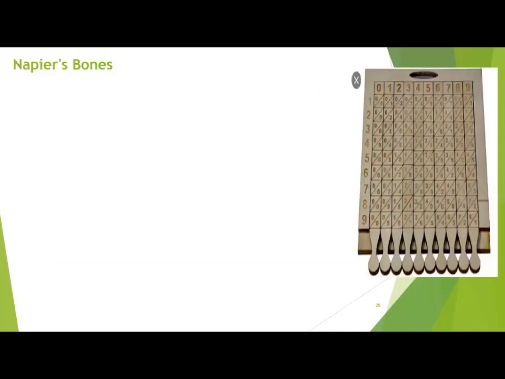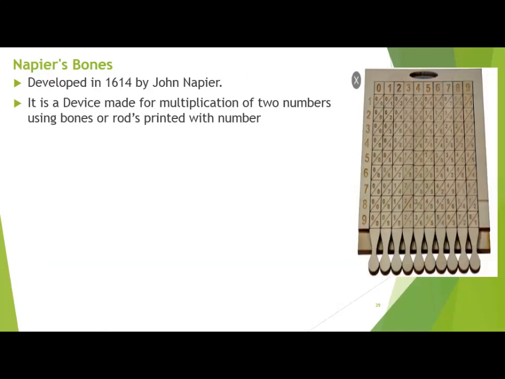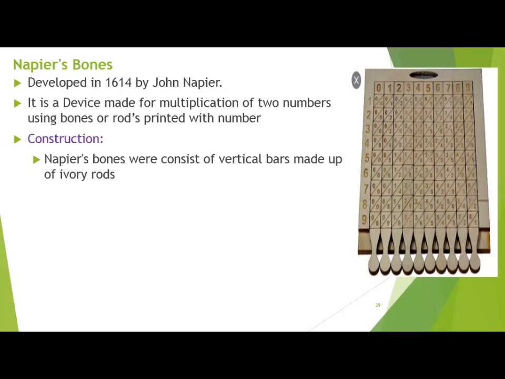The first one is the Napier bones. Student, you can see these are the Napier bones. How they calculate, you see here. It was developed in 1614 by John Napier. It is a device made for multiplication of two numbers using bones or rods printed with numbers. You can see numbers are printed on rods. Construction: Napier bones consist of vertical bars made up of ivory rods. These are the ivory rods.